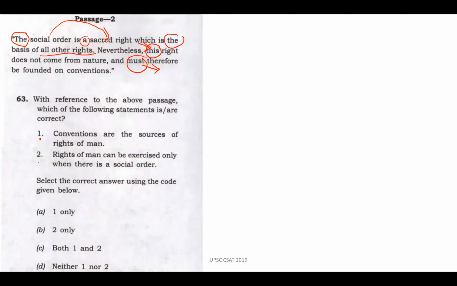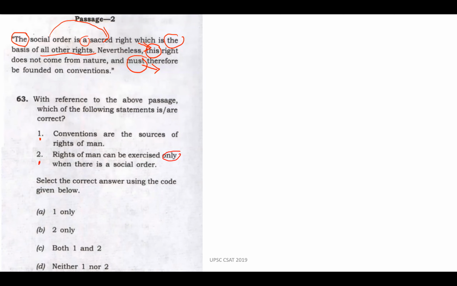Statement 2, rights of man can be exercised only when there is a social order. Now, only these are extreme words. In the usual case, again, that's an easy elimination. But looking at this passage, which says the social order is a sacred right, which is the basis of all other rights. This right does not come from nature and must therefore be founded on conventions.